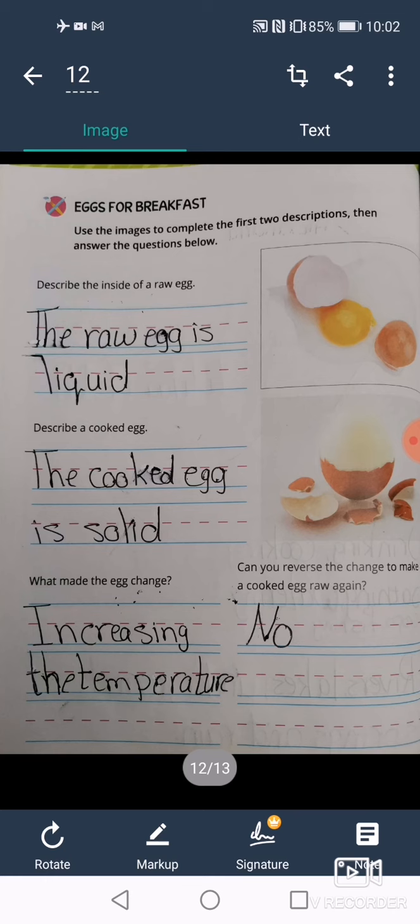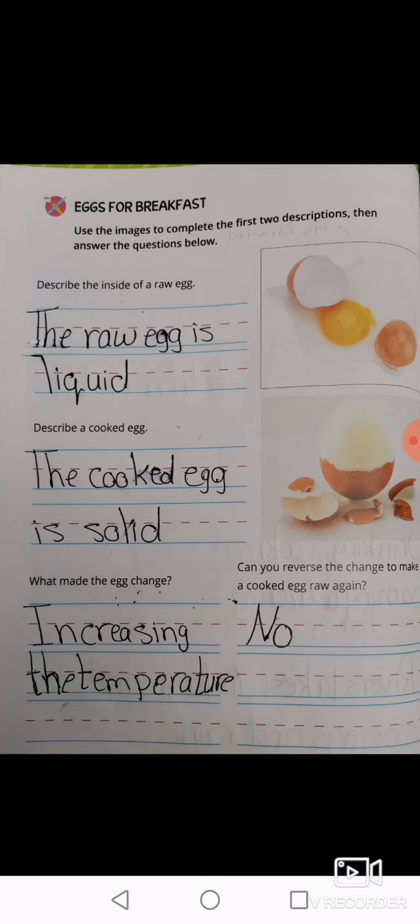But what has to happen to the liquid raw egg before it becomes a solid egg? We should raise the temperature, or increase the temperature. So now, what is the difference between making liquid water into solid ice and making a liquid raw egg into a solid egg?